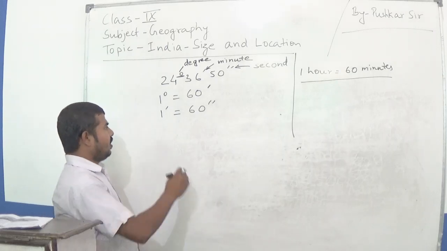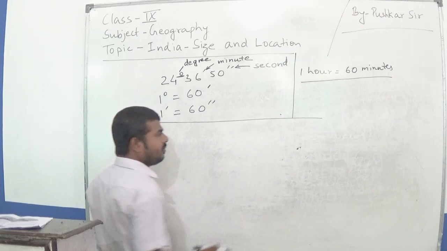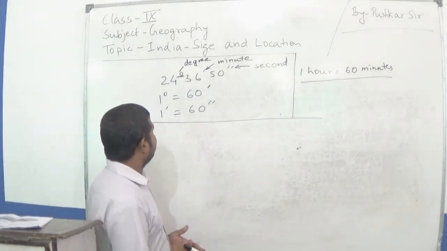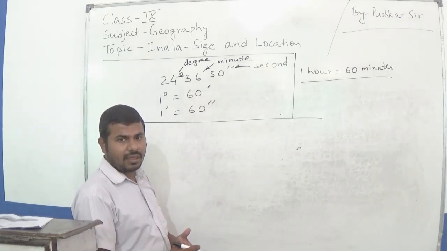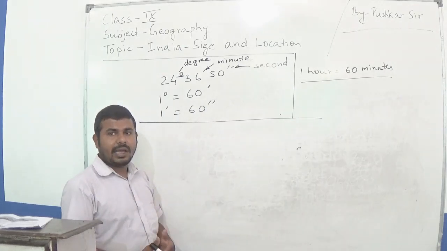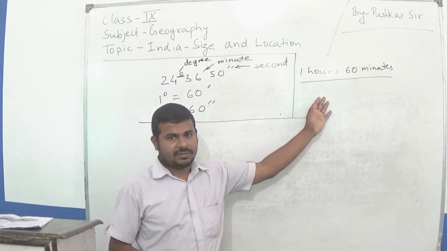Students, now let us understand some different thing. If we relate these signs to the time, so that is another thing, and the relation is different from this.